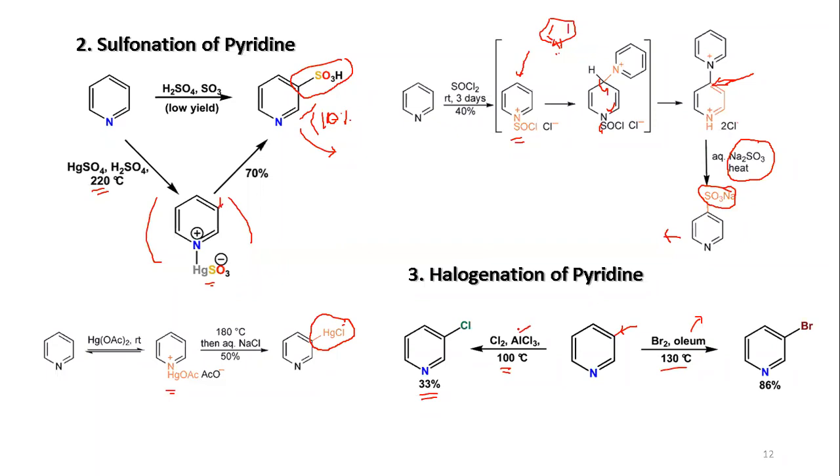You need to have some kind of activator, in this case aluminum chloride, which is the Lewis acid reagent. That is being used here to activate the Cl2, and similarly the oleum is used to activate the Br2 to generate the Br plus. So that Br plus can react at elevated temperature, and we have the reaction at the center.